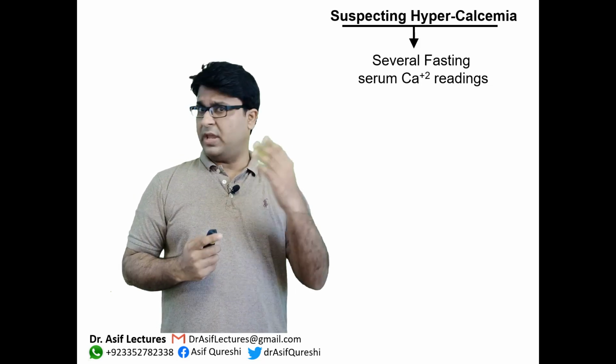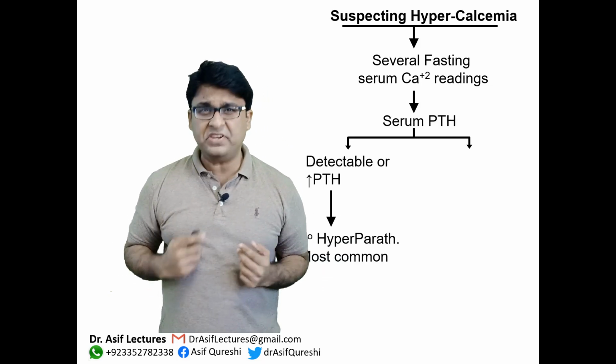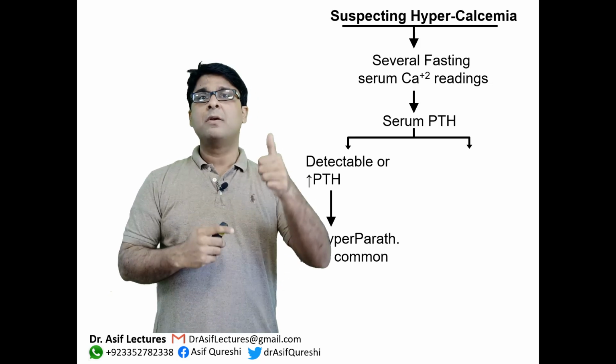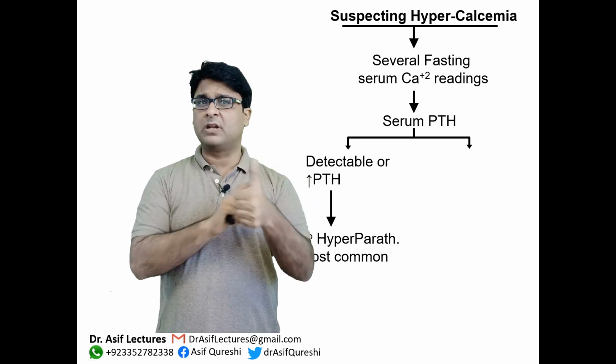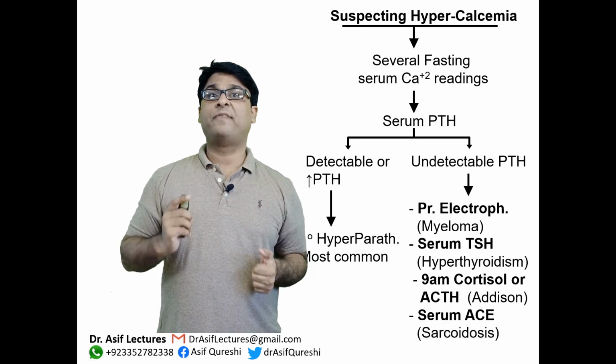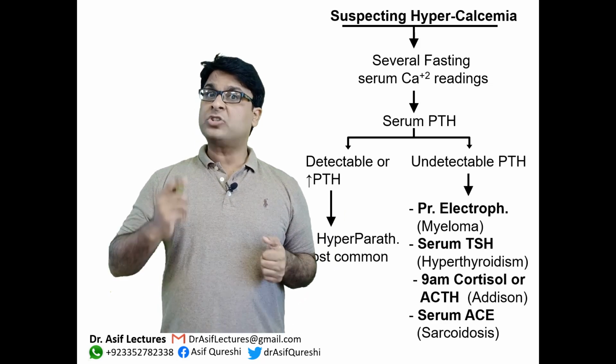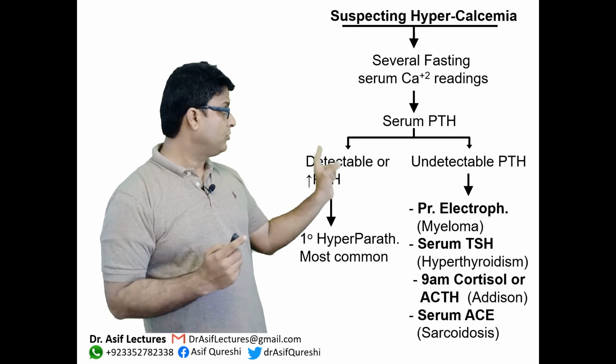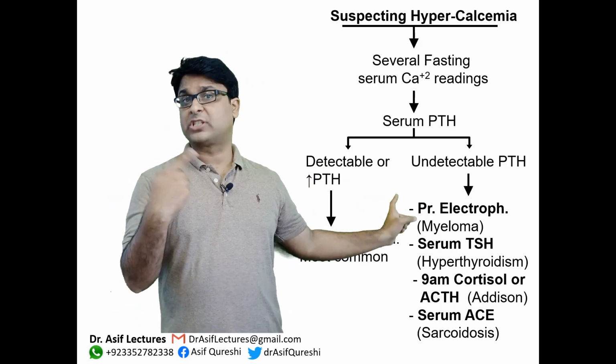After the calcium levels, if they are high, you order PTH. If PTH is high, primary hyperparathyroidism is confirmed. But if PTH is low, you need to do a lot of other tests. And those tests are: you have to do protein electrophoresis to exclude myeloma.